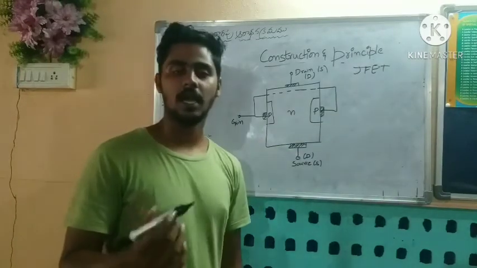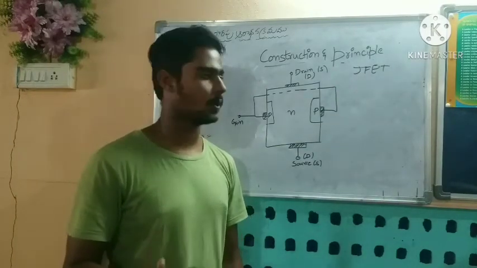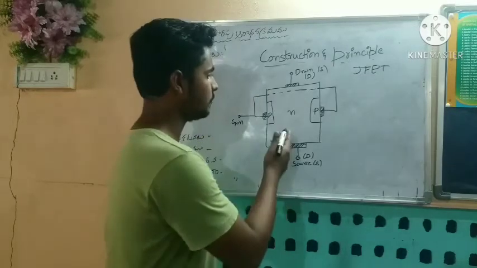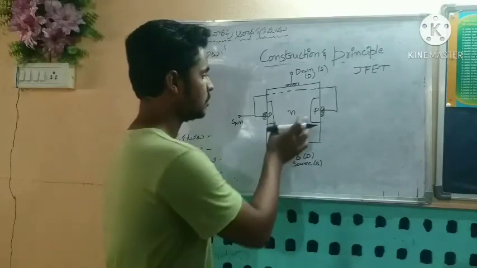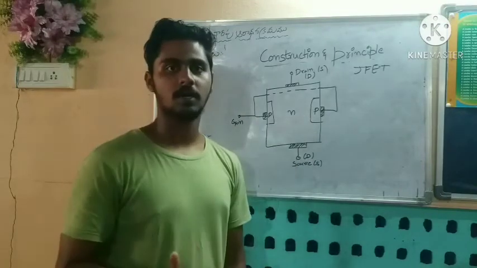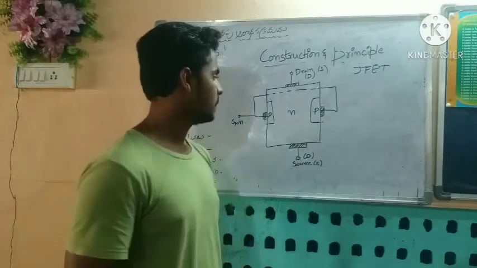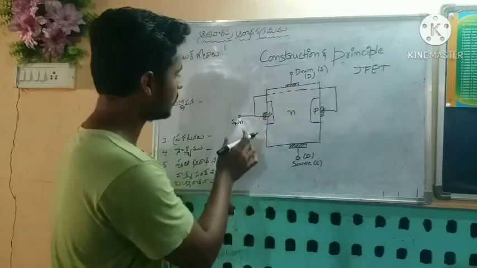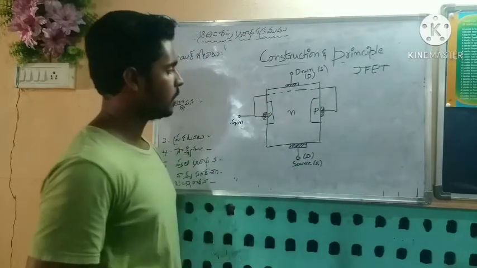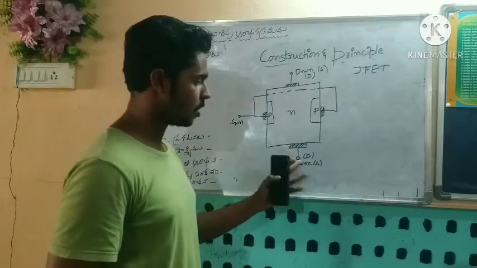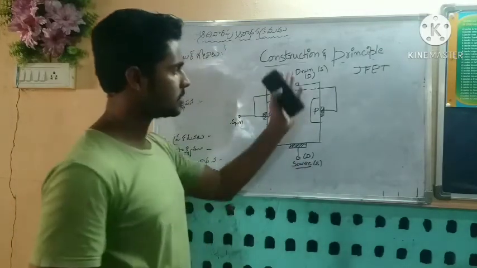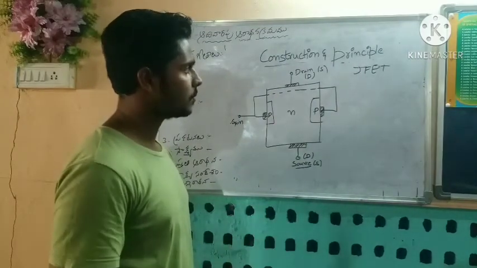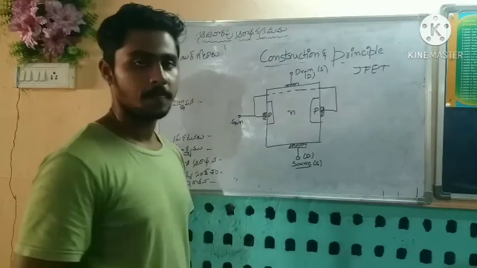Let us take an N-type bar which is lightly doped, and the N-type bar is diffused with two P regions which are highly doped. These two P regions are shorted to each other, and this connected terminal is called the gate. We have another two terminals, which are called source and drain, or we can interchange them. Let us look at the principle of JFET.